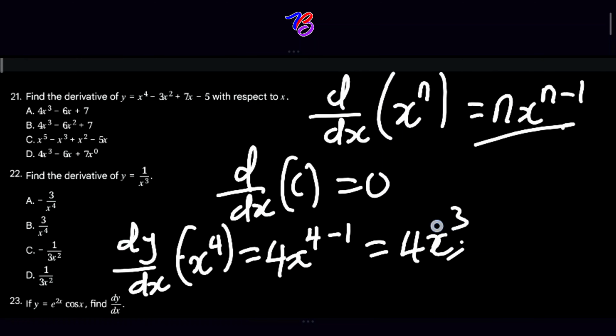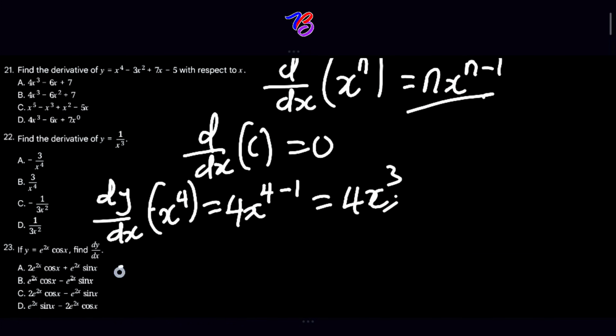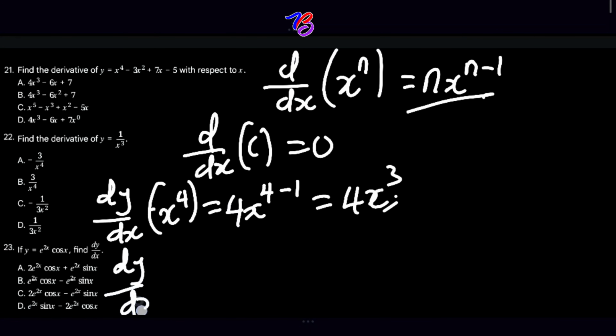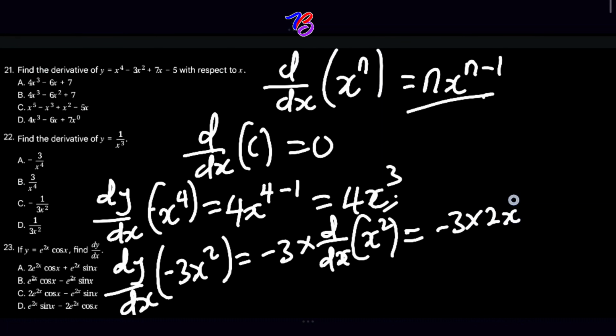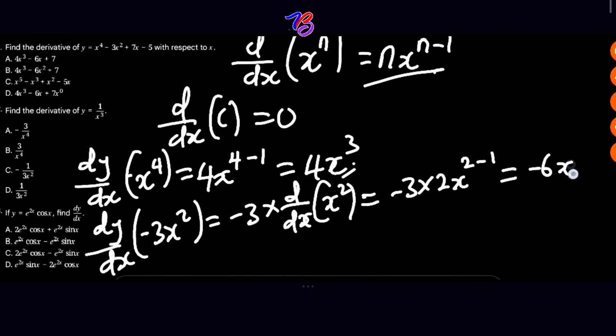You are differentiating, so dy over dx of minus 3x squared will give us what? Minus 3 times d over dx of x squared. And this will give us what? Minus 3 times 2x raised to power 2 minus 1, which will give us minus 6x.